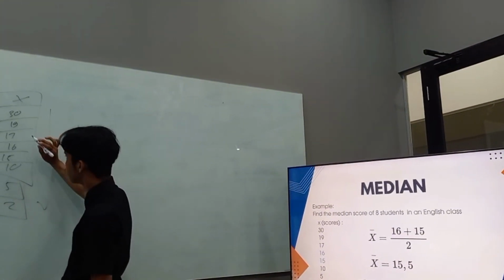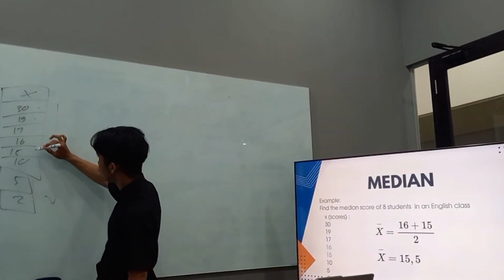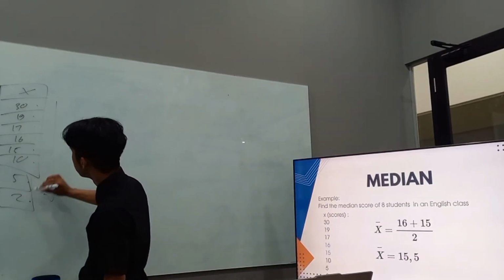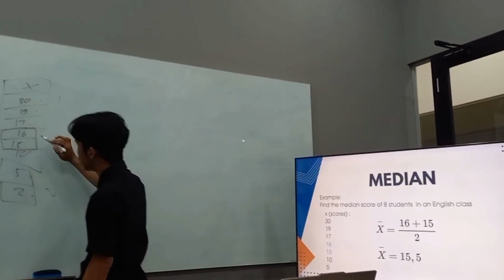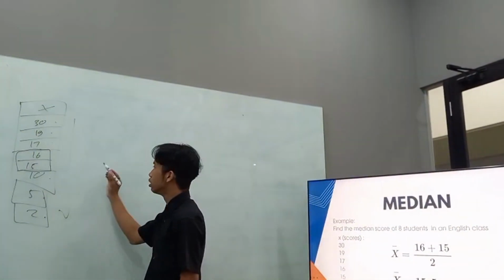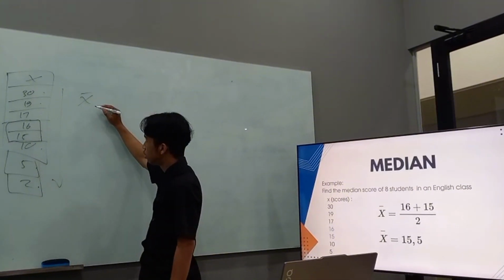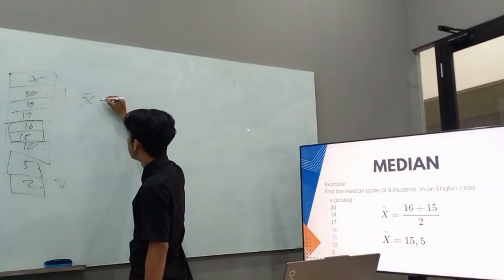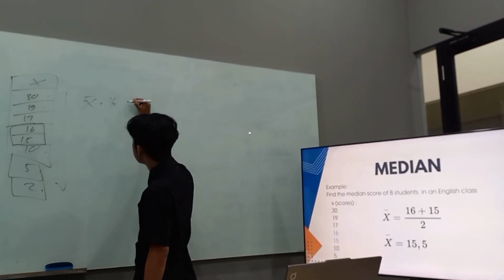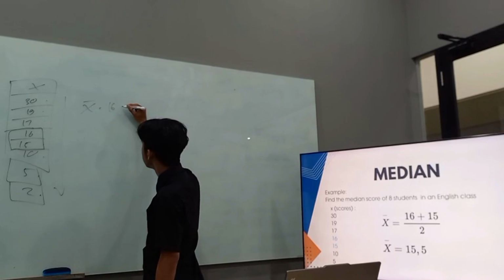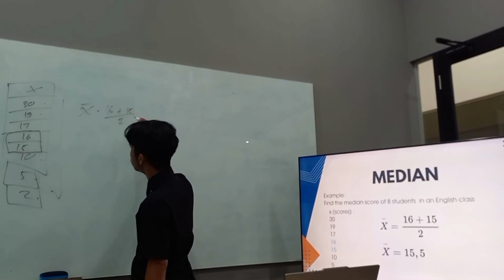We can conclude the median is among 1, 2, 3, 4, 5, 6, 7, 8. The median is 16 and 15. So to find the median, x bar equals 16 plus 15 over 2.